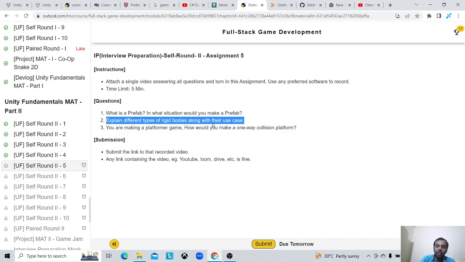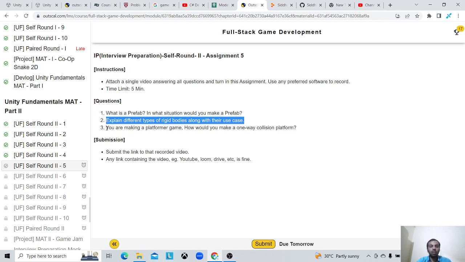Then there is a static rigid body. So let's say my player object, and I want it to stop moving for a few seconds. In that case what I will do is change the type of that player's rigid body to a static rigid body. So my player will not be able to move, and static rigid bodies detect the collision with dynamic rigid body, but no external or internal forces are applied on the static rigid body.